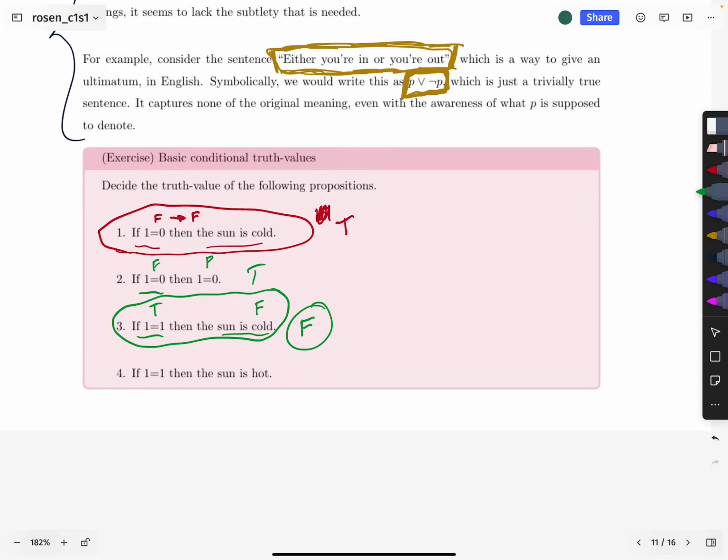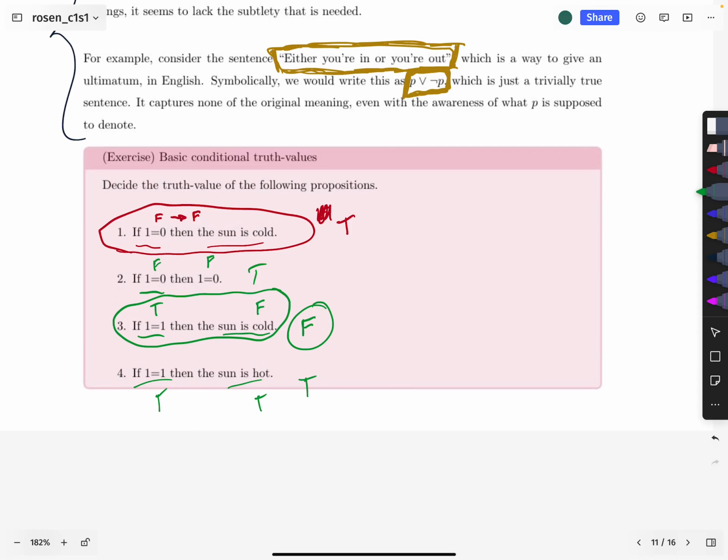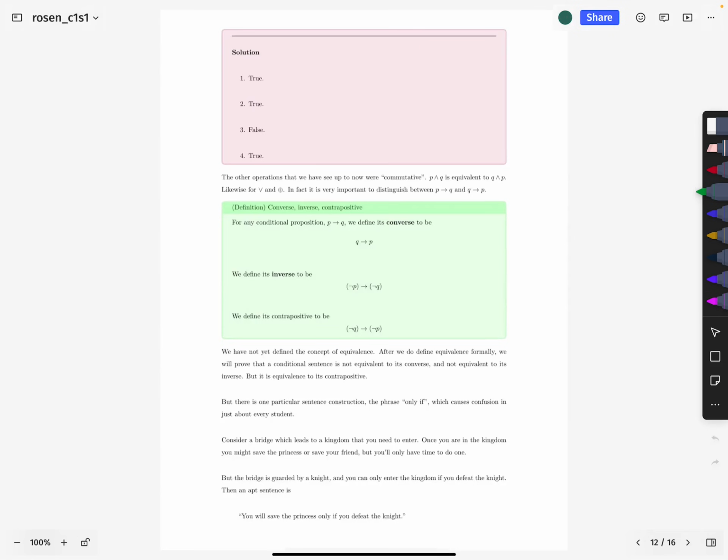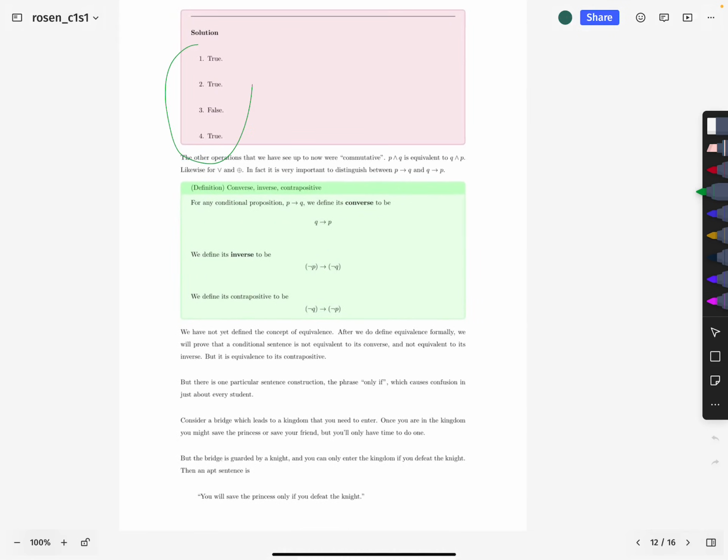And then here, this is true, true, and therefore it is a true sentence. But again, that also maybe is not what you would expect if you were just looking at the sentence, because you would think that these do not necessarily have anything to do with each other, and yet mathematically we regard this as a true sentence. Okay, so there are all the solutions that we've just talked through.